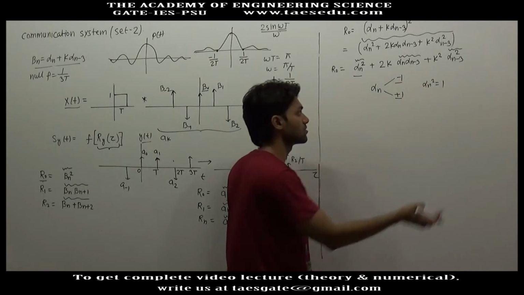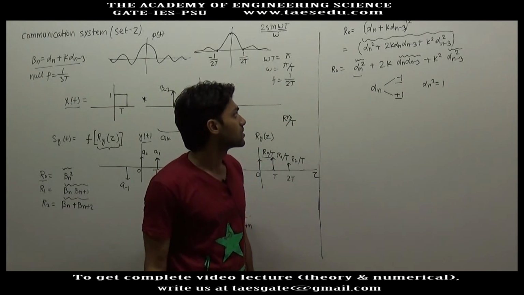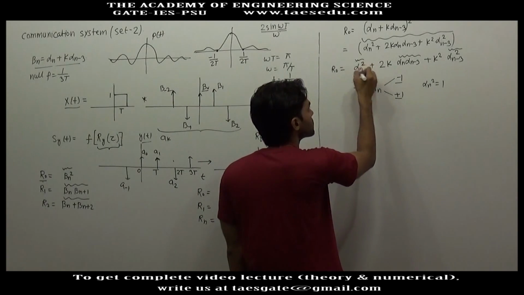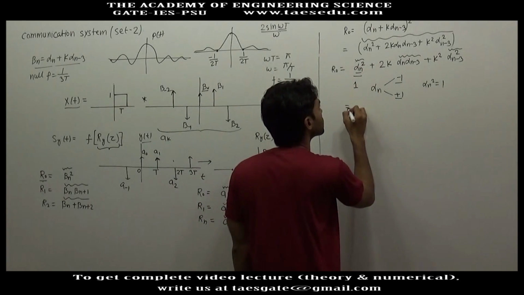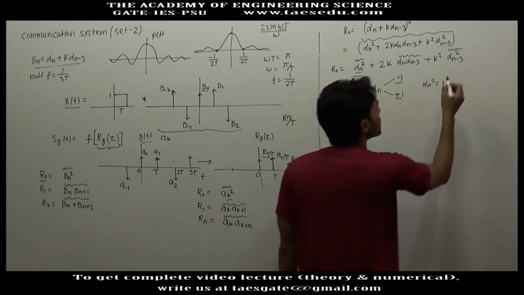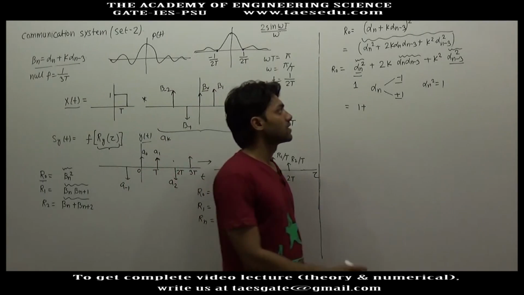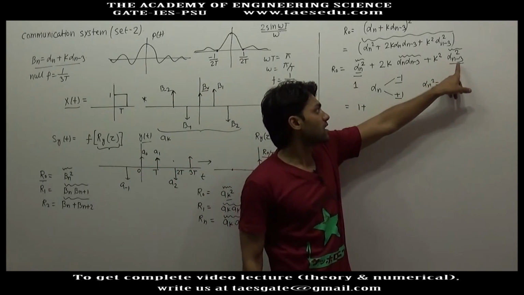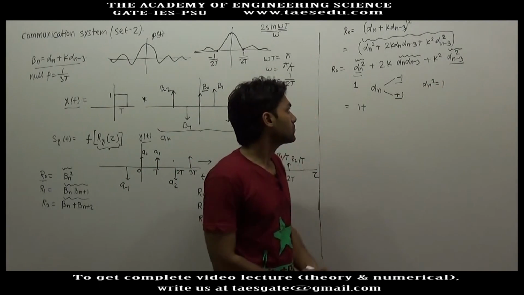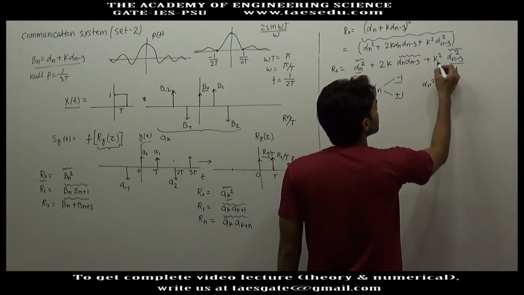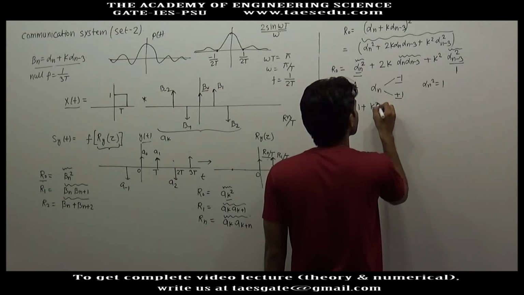Minus 1 square is also 1, plus 1 square is also 1. So alpha n square is a constant 1, so its average will be 1. Similarly, the same is the case for alpha n minus 3. So this will again be a constant 1. 1 into k square is k square.